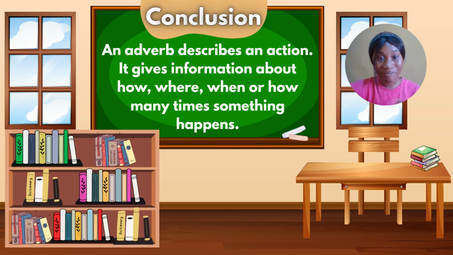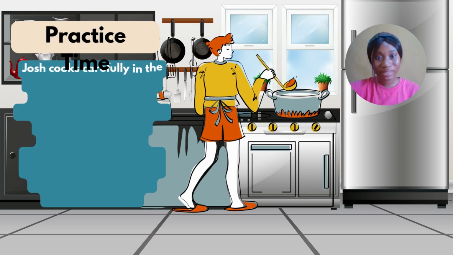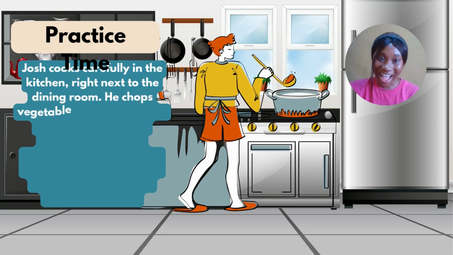So we make use of adverbs every time in life when we are talking about, for example, I brush my teeth every morning. I brush my teeth every day. I brush my teeth twice a day. Okay, so we make use of adverbs every time we make sentences or have a conversation. So having learned about adverbs and the different types of adverb we have, practice time.